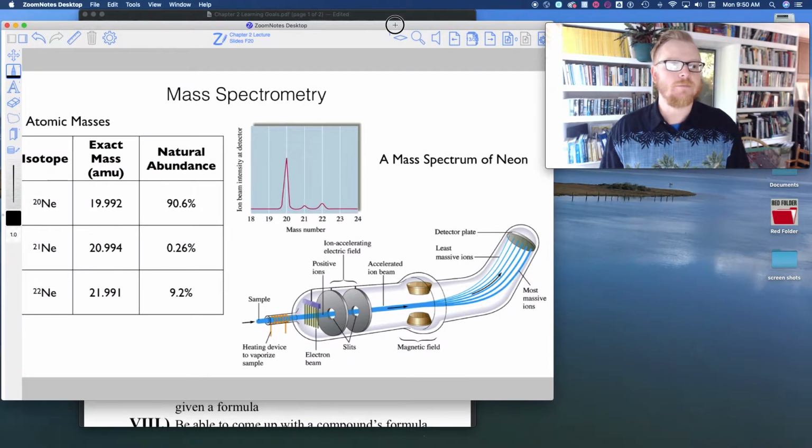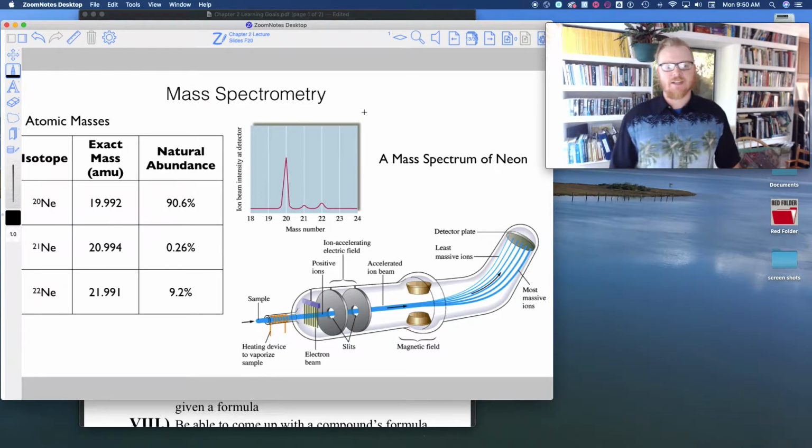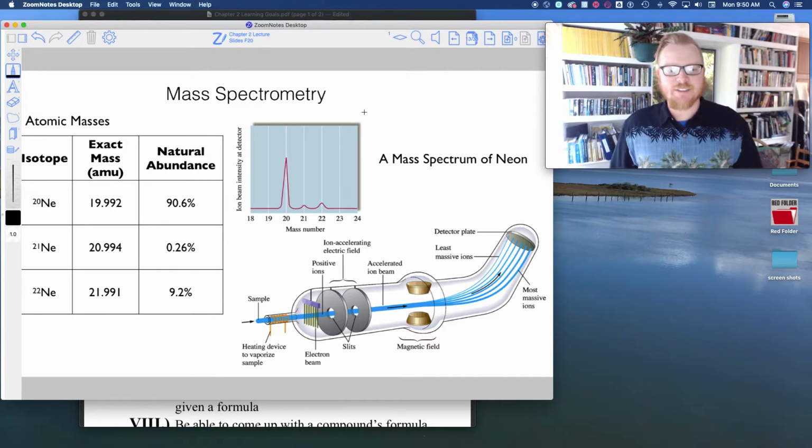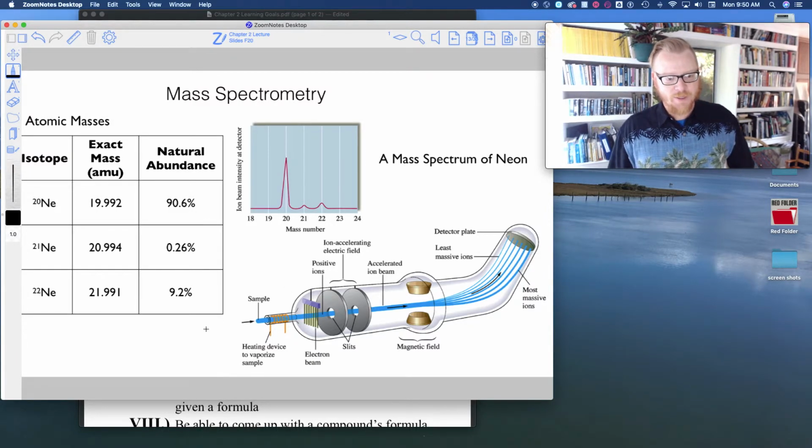Okay? So let's talk about the mass spectrometer. So the mass spectrometer is an amazing device. As you can see, it looks pretty similar to J.J. Thomson's cathode ray tube. It got inspiration from J.J. Thomson's cathode ray tube. And the way this device works, you put a sample, and I'll just write atoms or molecules. That's what our sample is.